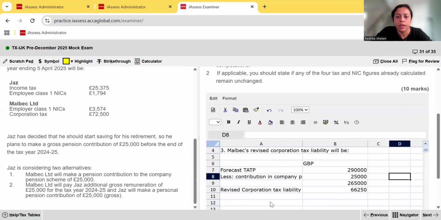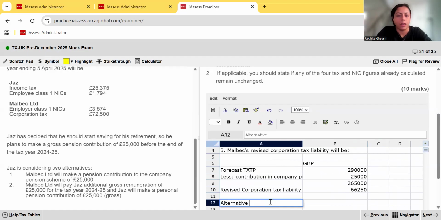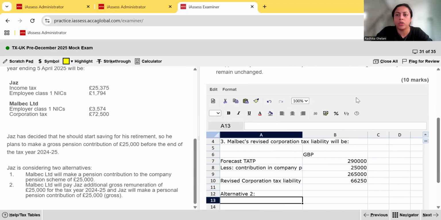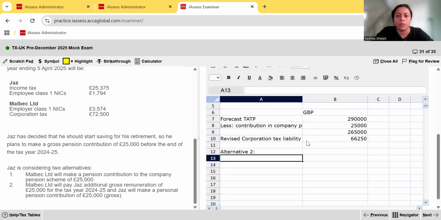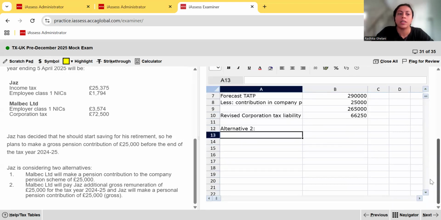Okay. Now we move on to alternative 2. Alternative 2, it's also easy, it's just that it's slightly longer, okay? Alternative 2, we've been clearly told in note number 1 that we are required to produce a full income tax and class 1 NIC computation. So why are we required to produce one? Because in alternative 2, Malbec is paying an additional remuneration to Jazz. And that means that his employment income is going to increase. And when his employment income is going to increase, obviously, his income tax liability is going to change, his NIC will increase, and both employee class 1 and employer class 1 NIC will be affected as a result of that,